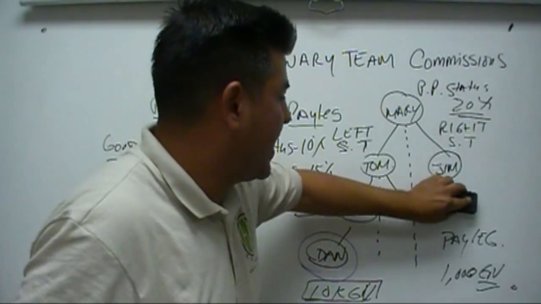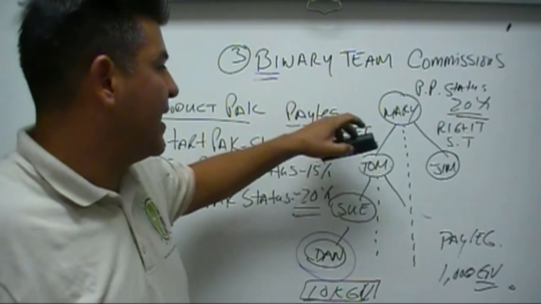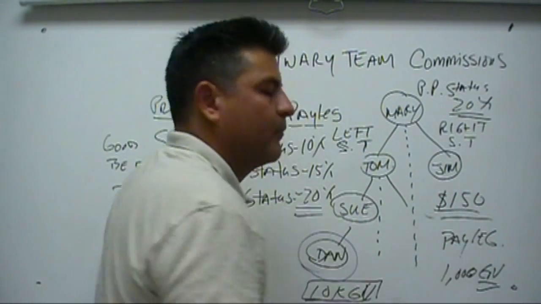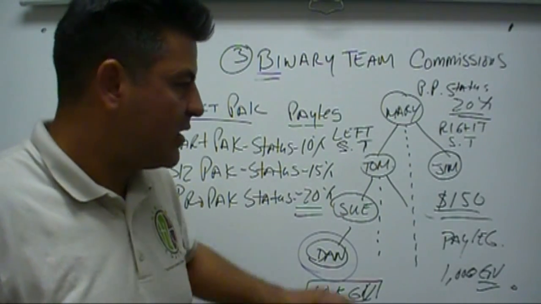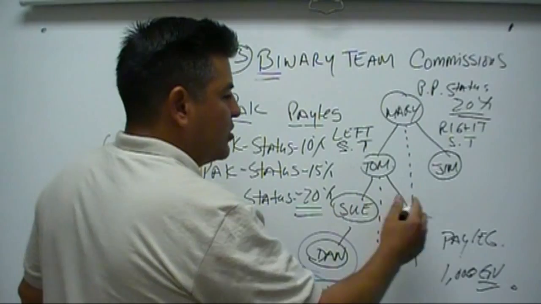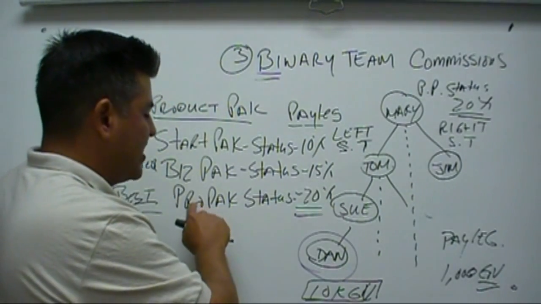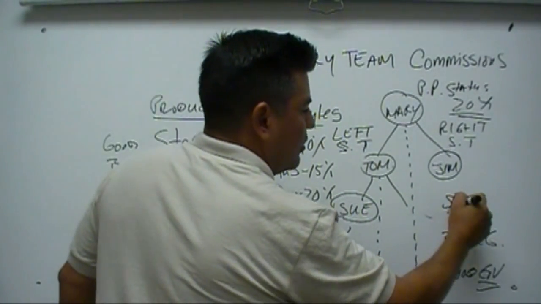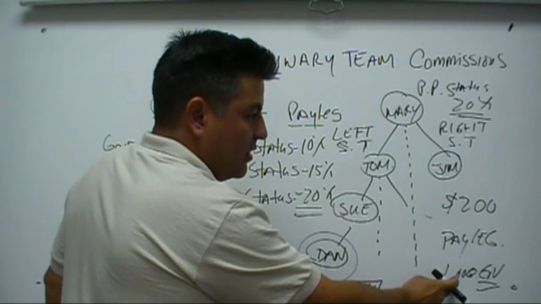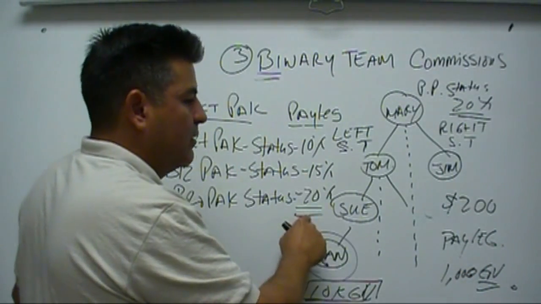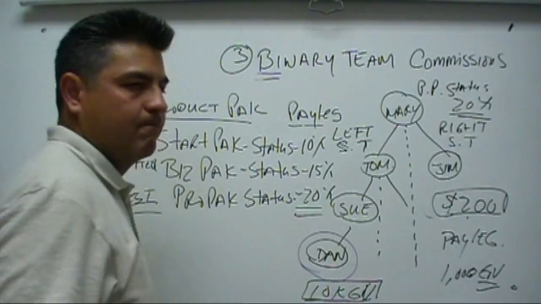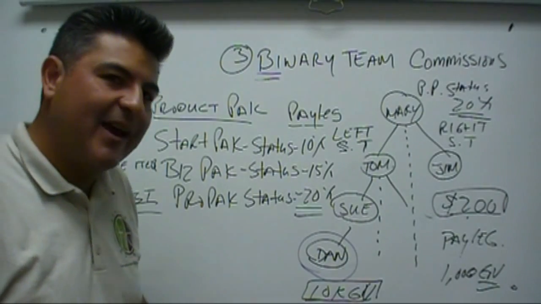If she had purchased the biz pack, she would have been at a 15% pay leg, which would have been $150. Okay? But because she wanted to maximize the compensation plan, she's now entitled to receive, as a pro pack status, 20%. She'll earn her $200. Again, 1,000 GV group volume times 20% of the pay leg equals your binary team commission. Okay? Hopefully that makes sense.